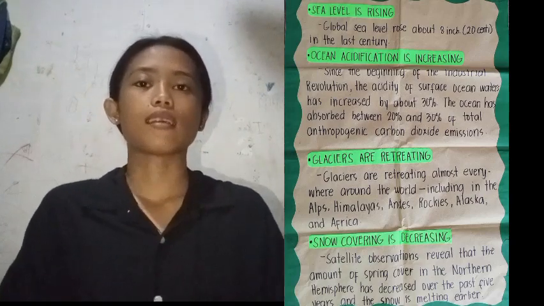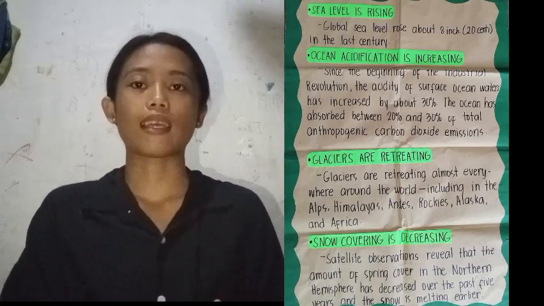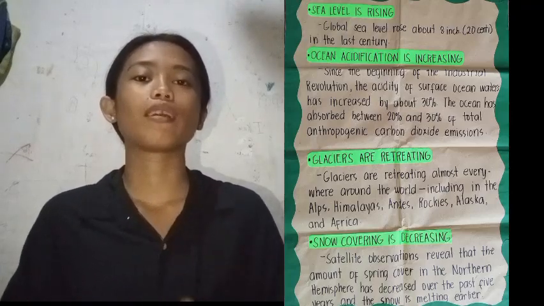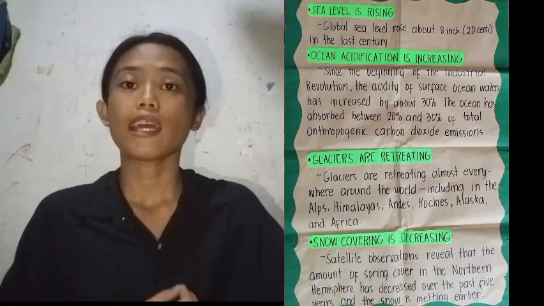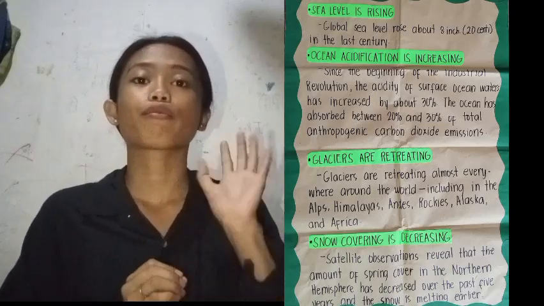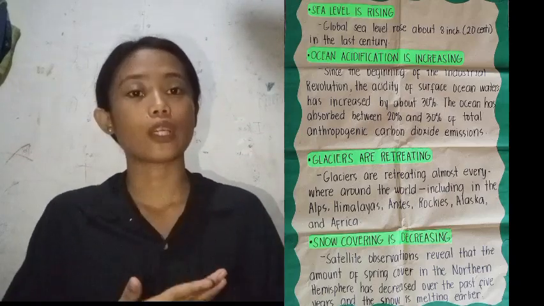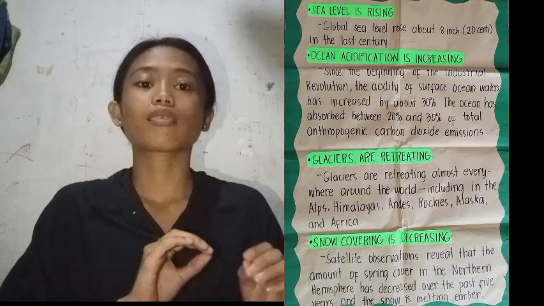The last evidence is that the snow cover is decreasing. Satellite observations reveal that the amount of spring snow cover in the northern hemisphere has decreased over the past 5 decades, and the snow is melting earlier. It is because of the temperature of the globe that is rising.